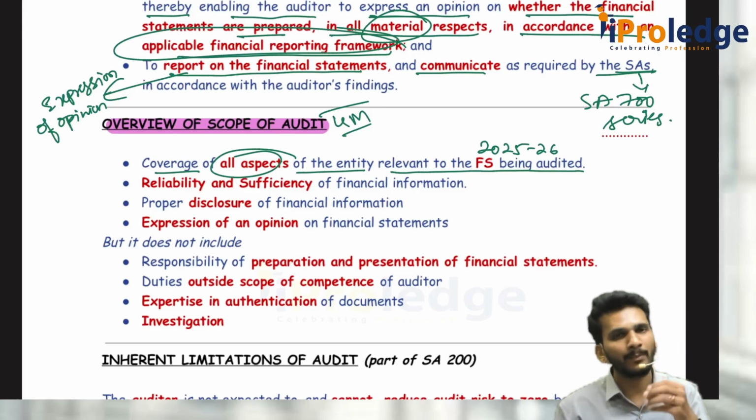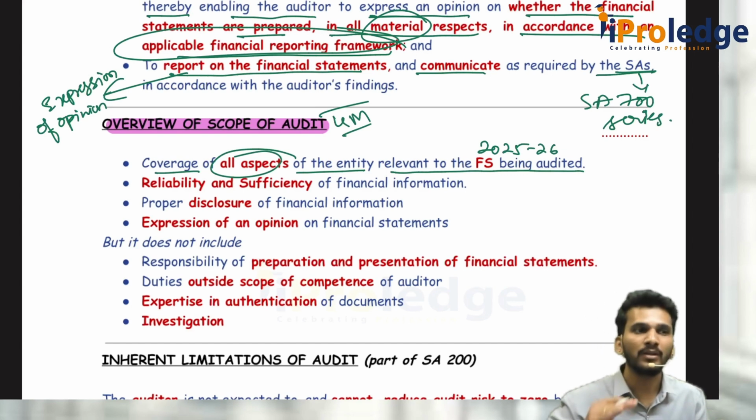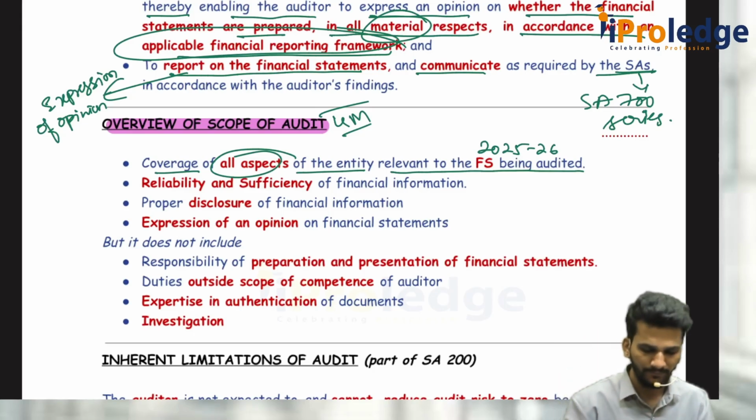So, the company is doing some extra pollution. Is it related to financial statements? No, don't go there. That is outside of your scope. What is within your scope? You just stick to that.